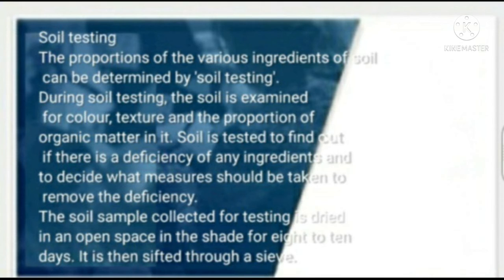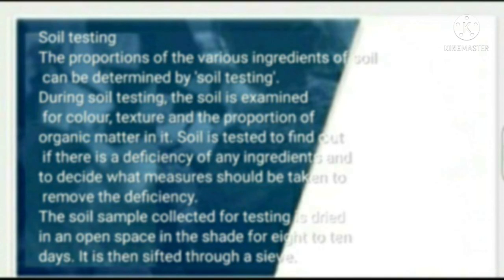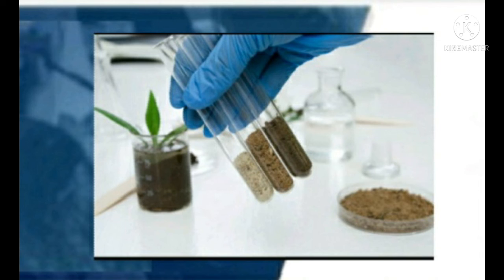For soil testing, the sample is collected, dried in an open space in shade for 8 to 10 days and sifted through a sieve. The two tests, namely pH and electrical conductivity tests, are particularly useful to find out characteristics of the soil. Causes of degraded soil are soil pH less than 6 or higher than 8, low proportion of organic matter, no proper drainage of water, repeated cultivation of the same crop, and continuous use of saline water.